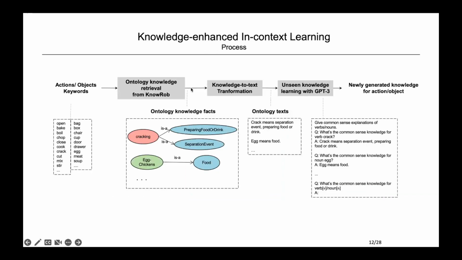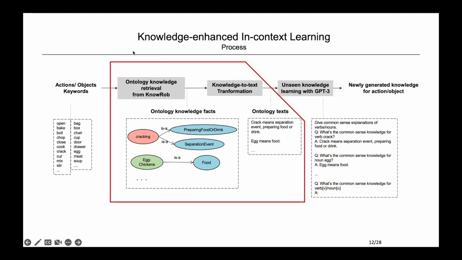We developed this knowledge processing pipeline to solve two key problems. First, the ontology knowledge is intended for robot systems, and how we apply such symbolic knowledge to a language model is a critical component of our work. What we did here is first retrieve knowledge, and then transform knowledge to text.